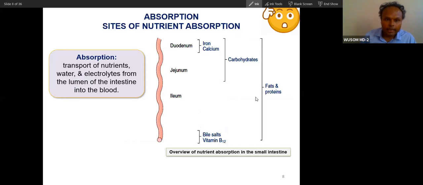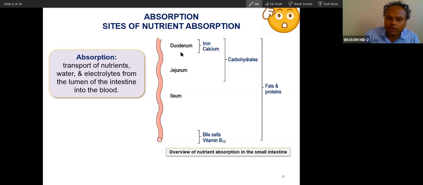Now we have seen the overall picture of the whole GIT system. We have seen the enzymes of the pancreas that digest all the nutrients, and the pancreatic secretion. At first we saw the role of the pancreas, then the exocrine function, how exocrine enzymes and fluid are secreted. Now let's see the overall picture of absorption.